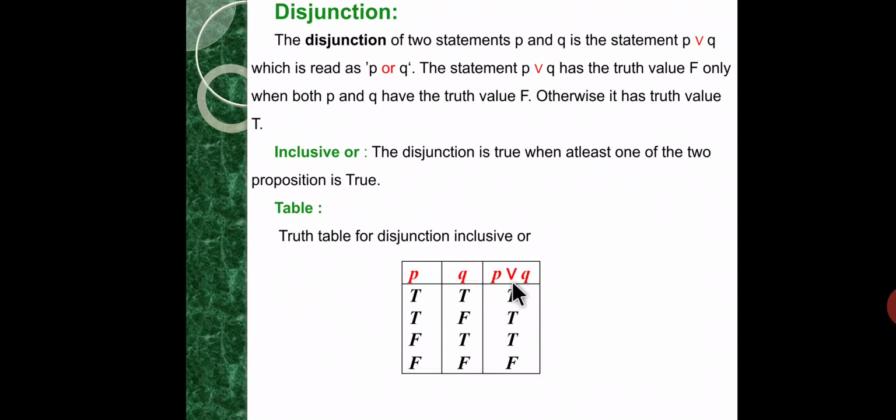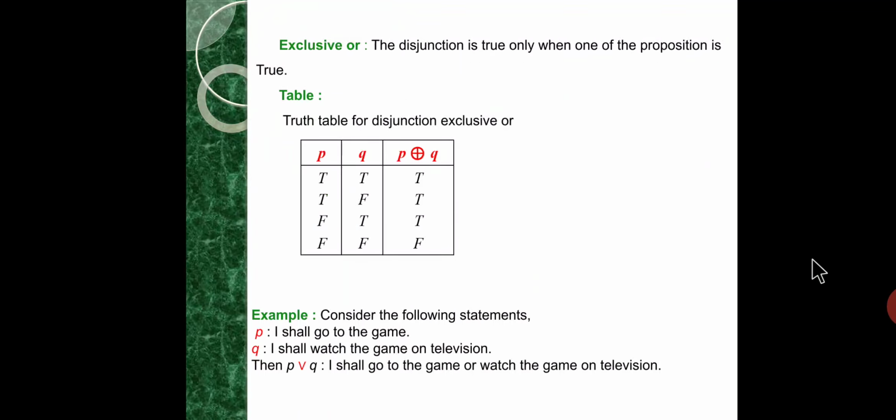When P is true and Q is true, at least one is true, so the disjunction is true. When P is true, the disjunction is true, and when Q is true, the disjunction is true. When both P and Q have the truth value false, the disjunction gives false.